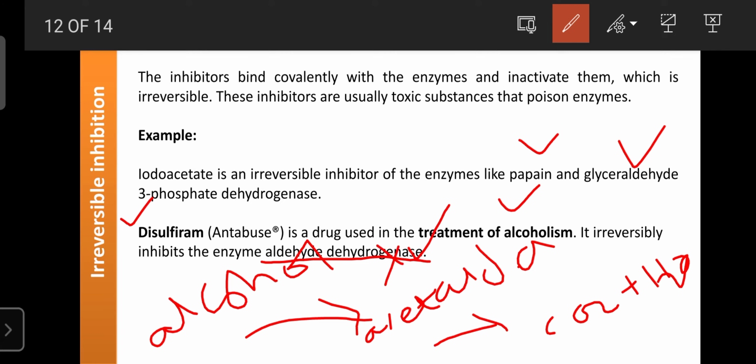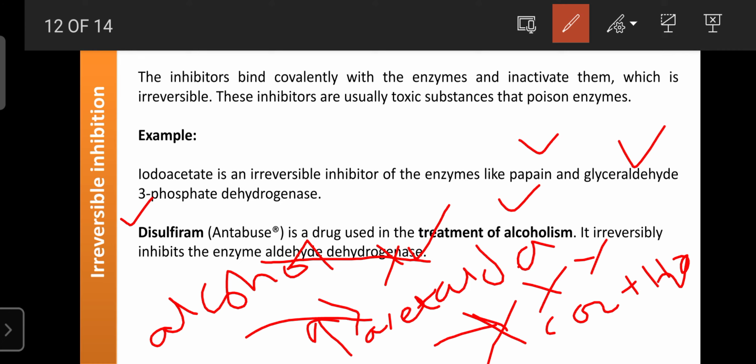After that, if the same person takes alcohol, the alcohol is converted to acetaldehyde, but the acetaldehyde cannot be metabolized into carbon dioxide and water. Due to the presence of disulfiram, the acetaldehyde concentration increases in the blood, and that can cause a certain fear or tightening of the chest, a sudden increase and decrease in the rate of respiration, and a sudden increase and decrease in heart rate.